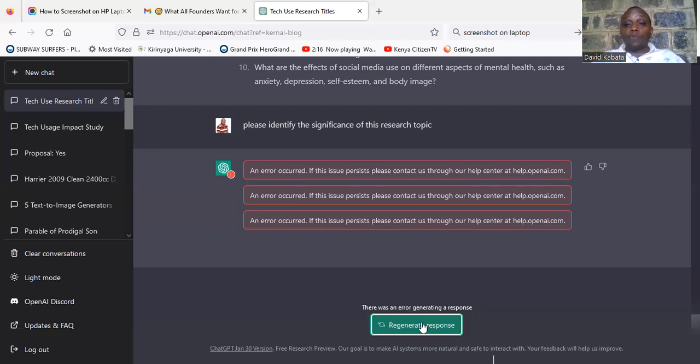Remember, I've said that I use the two platforms together, the artificial intelligence, ChatGPT, and Google. The reason I'm bringing in Google is because Google is going to give me as many journals as possible that can help me understand what is happening in that topic, and see what people have studied in that topic. Then I can compare with what I have from the artificial intelligence and see whether there are other gaps that have never been explored, and other research questions that have never been explored, that I can explore.